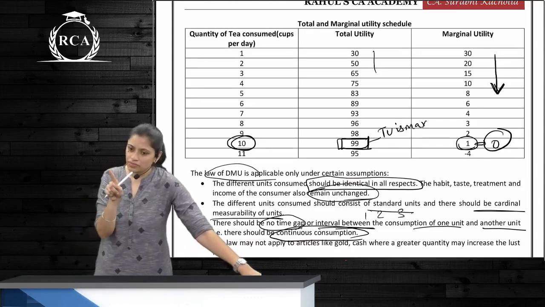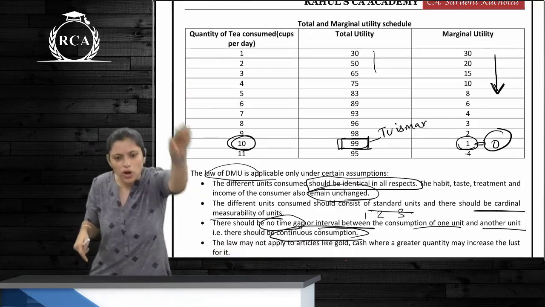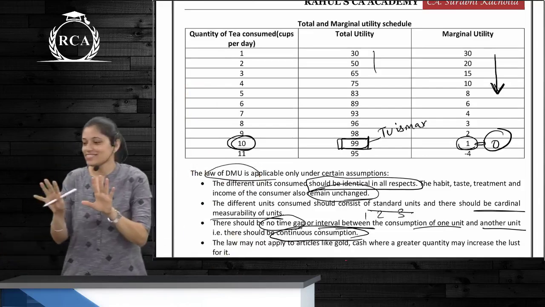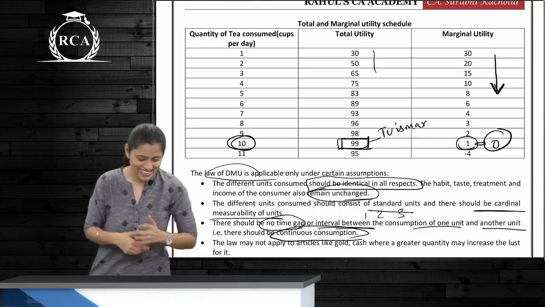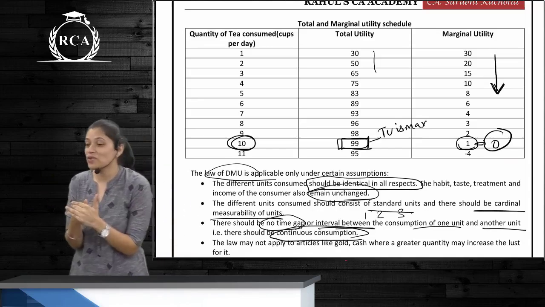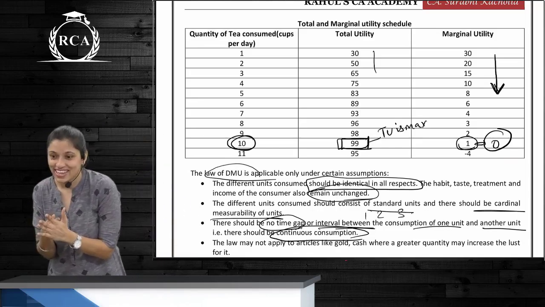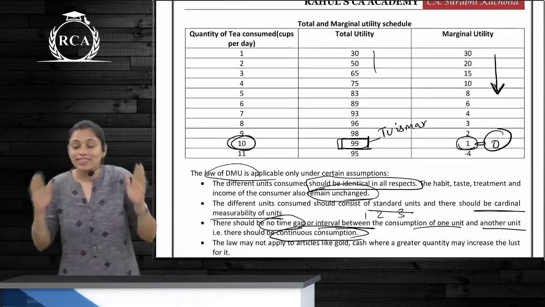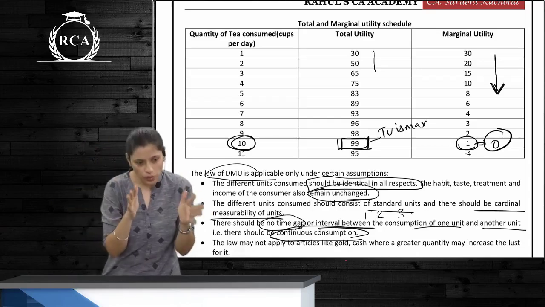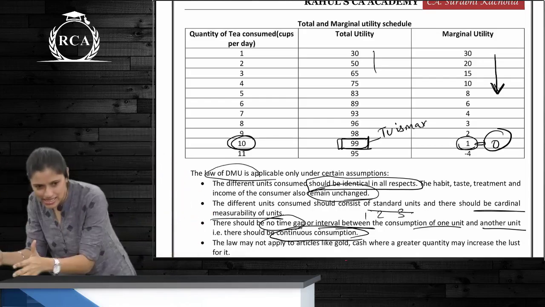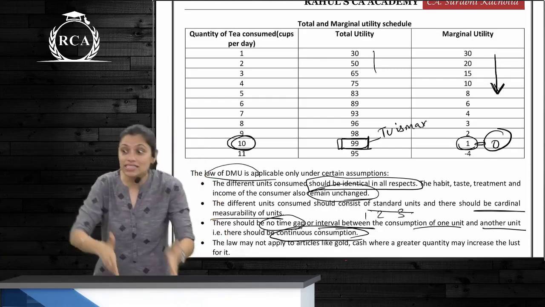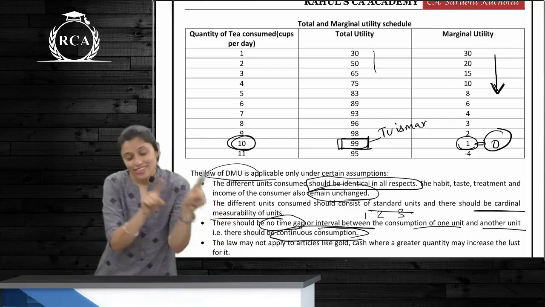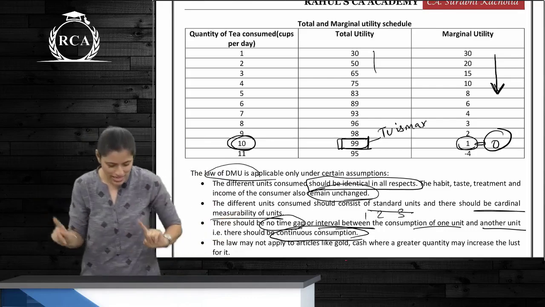It's the same thing. Again, when TU is positive, MU is? TU is always positive. MU can be anything. When MU is positive, I just said TU, and all of you thought I was talking about MU. When MU is positive, TU is increasing. When TU is maximum, MU is 0. When MU is negative, TU is falling. Please remember these.